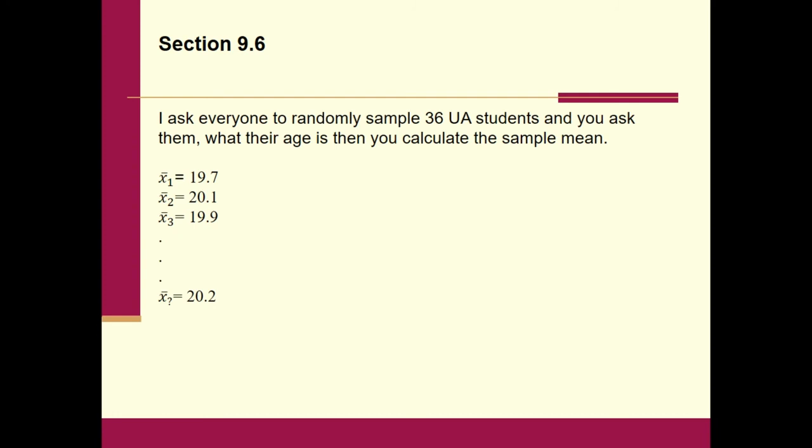Well, just imagine that we didn't do this just for the 36 UA students. We did this a whole bunch of times and for every possible sample. All right, so for every possible sample, the very last sample that we could possibly get, we got an average of 20.2. Well, is everybody okay with this? Meaning that X bar varies from sample to sample. It just depends on the 36 UA students that you brought into your sample. And hopefully everybody says, yeah, that seems reasonable. Okay, that's what we're studying today, how X bar varies.